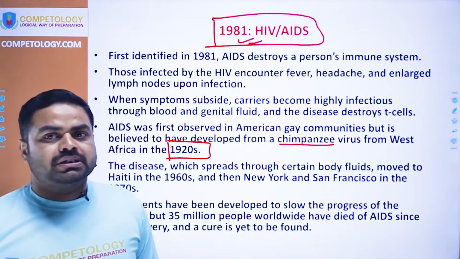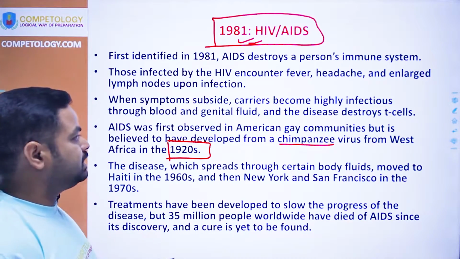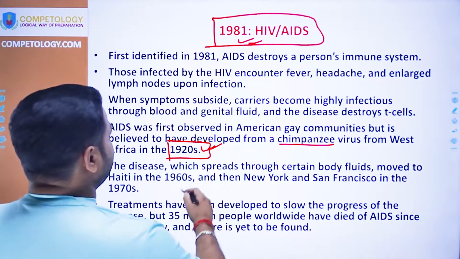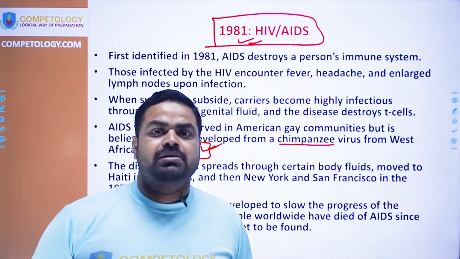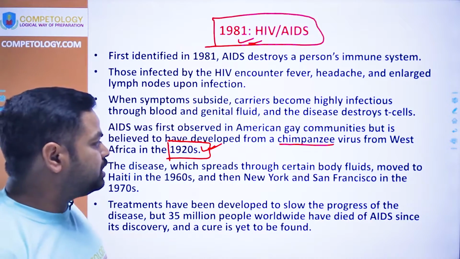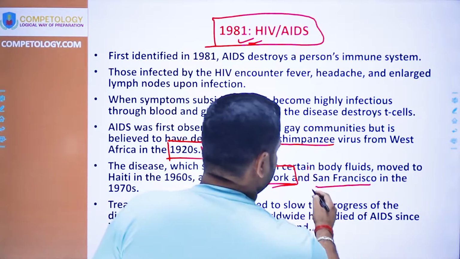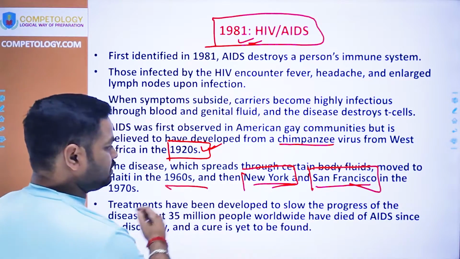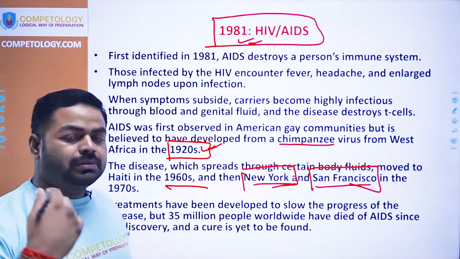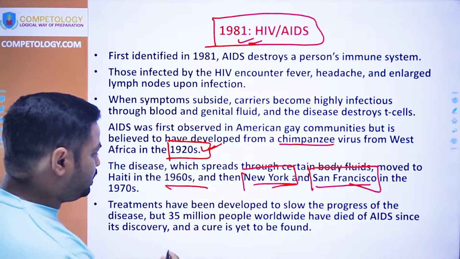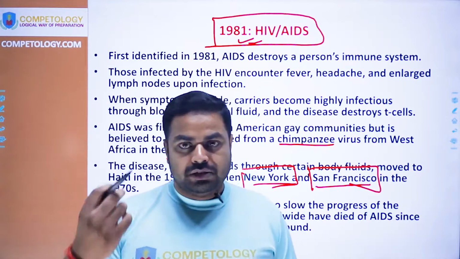So in the 1920s it had surfaced in a chimpanzee as an infectious disease, and from here it traveled to Haiti, and from Haiti it traveled to San Francisco, and from San Francisco it spread throughout the United States, and New York and San Francisco were the main hotspots during this pandemic in the 1960s. And thereafter it infected more and more people throughout the world, and around 3.5 crore, that is 35 million people, lost their life due to this pandemic.